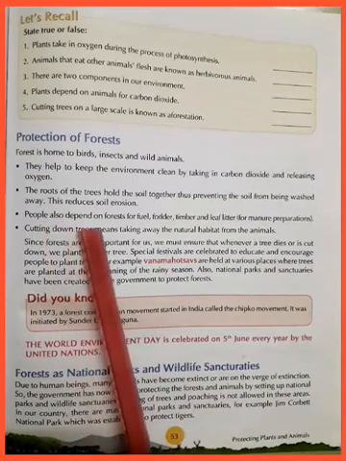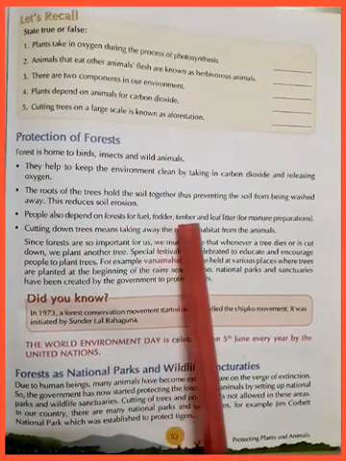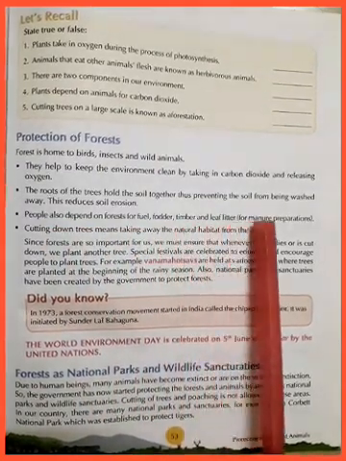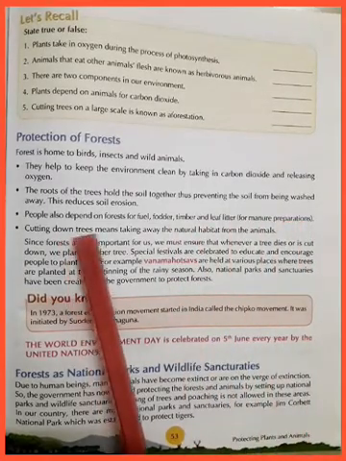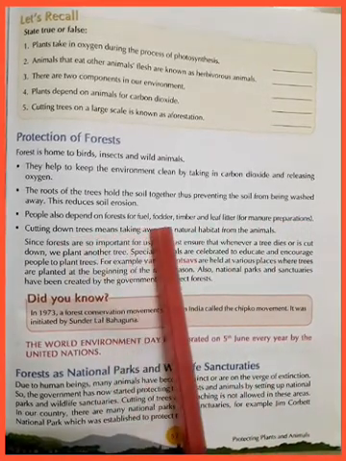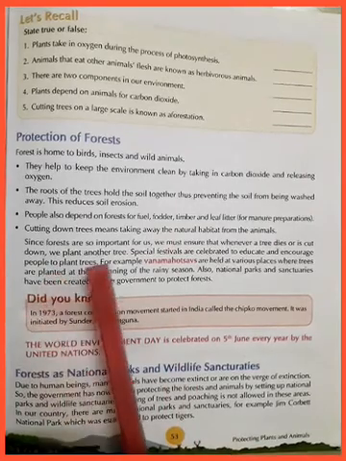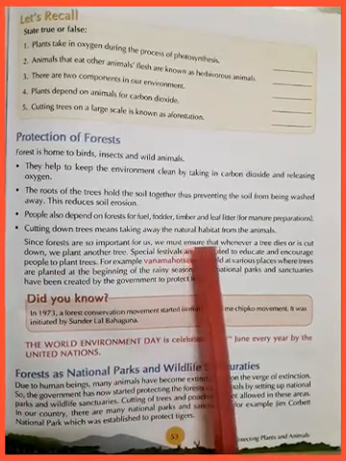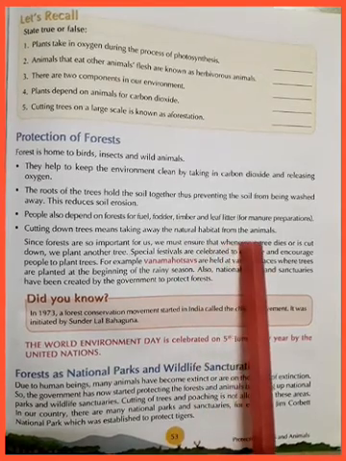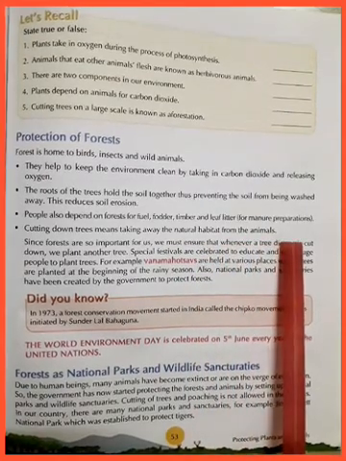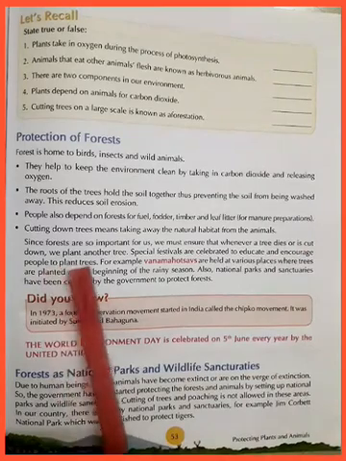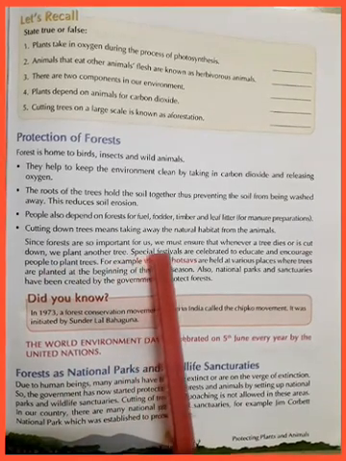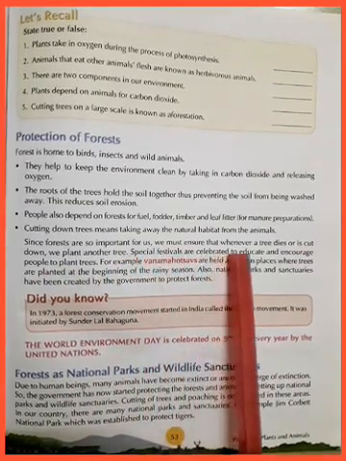The roots of the trees hold the soil together, thus preventing the soil from being washed away. This reduces soil erosion. People also depend on forests for fuel, fodder, timber, and leaf litter for manure preparations. Cutting down trees means taking away the natural habitat from the animals.